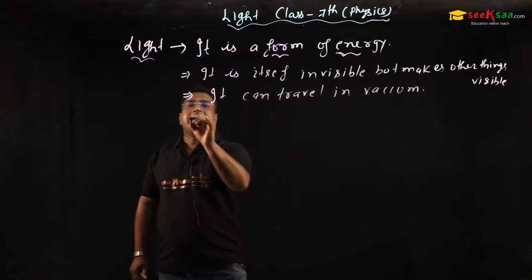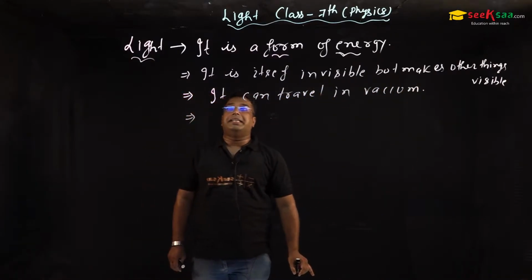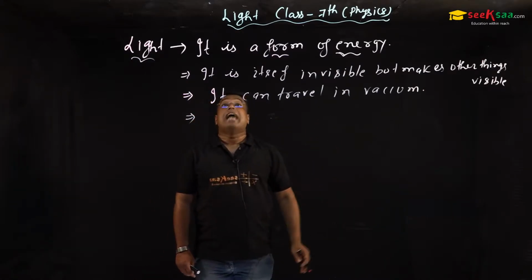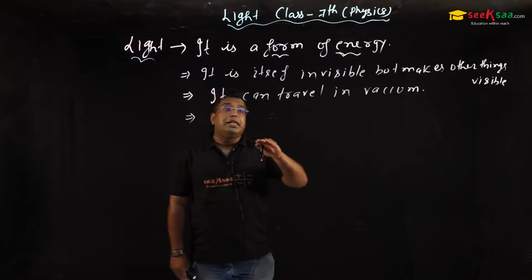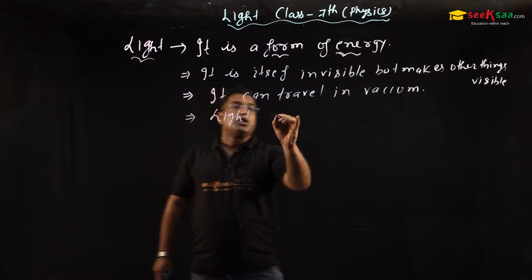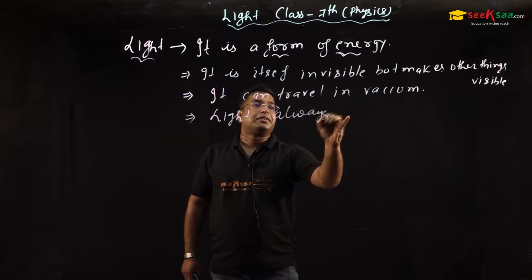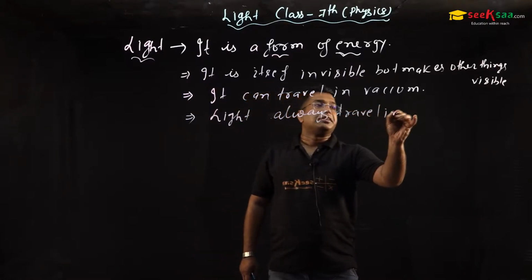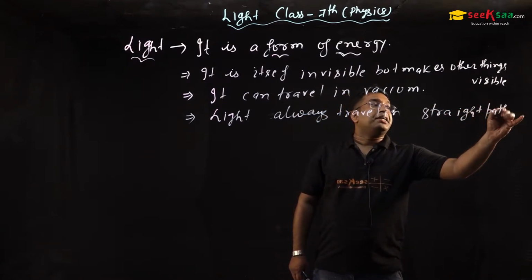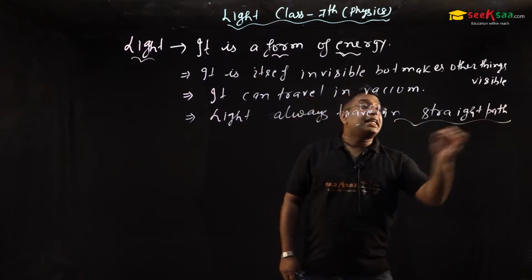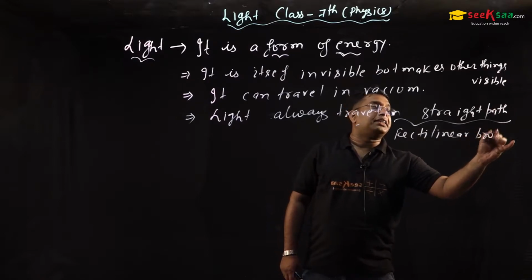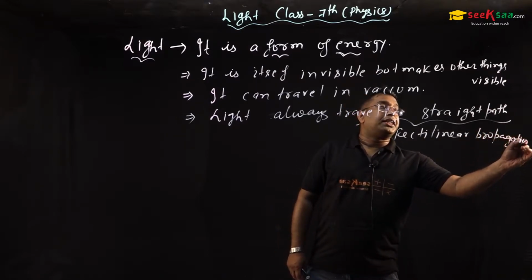Next point, sir, when we are talking about the light, light always travels in rectilinear propagation. I mean to say that sir, light always follows the straight path. Light always travels in a straight path. And sir, it can also be written as rectilinear propagation of light. So up to here no child should have any difficulty.